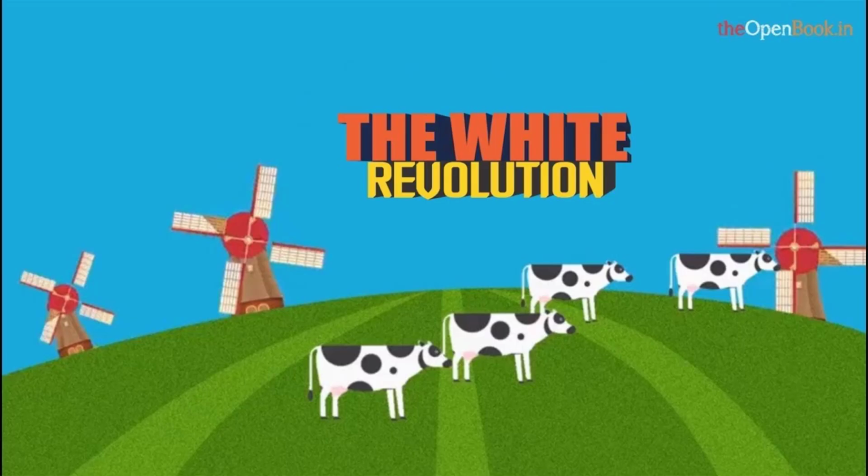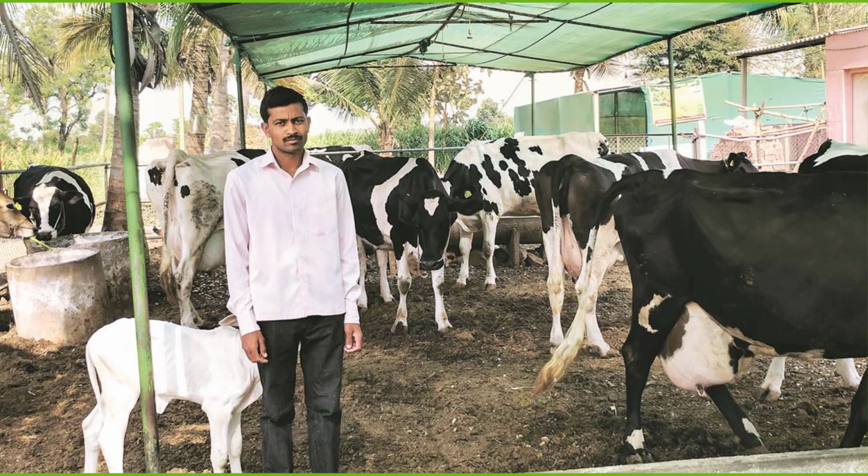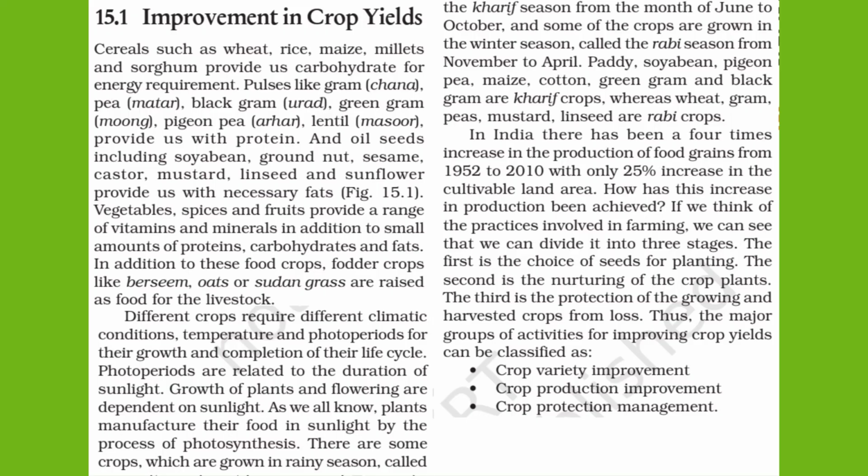Green revolution has taken place in agriculture practice, and it is an advanced process for agriculture practice. And if we talk about the white revolution, it is related to milk. That means it has led to a better availability of milk over many years.